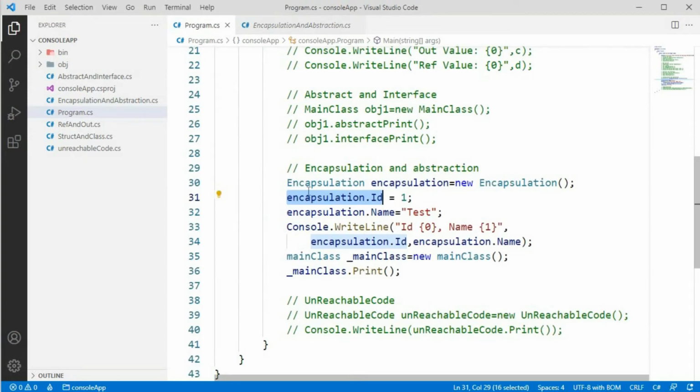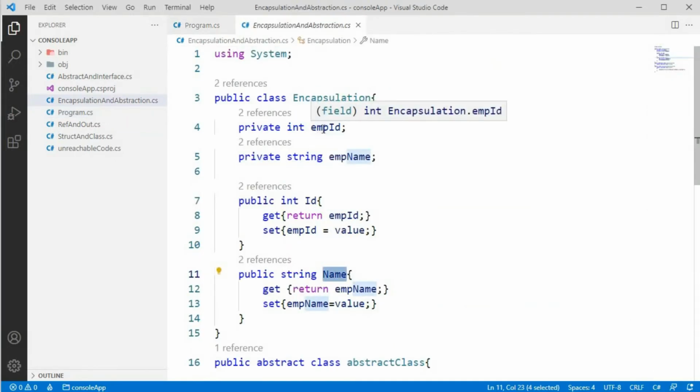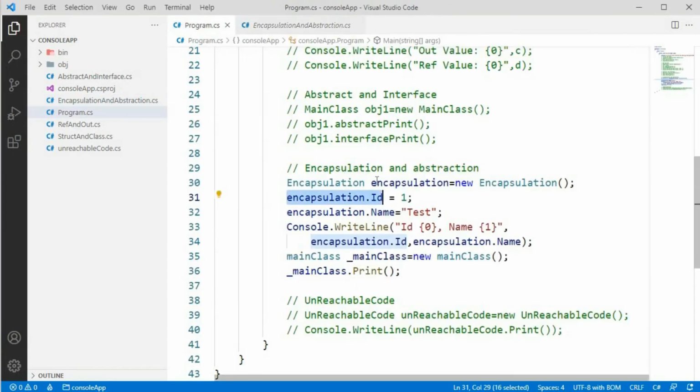So here I have created the encapsulation and main class objects to achieve these two, encapsulation and abstraction. Here you can see that we can only access ID and name. We are unable to access employee ID and employee name because they are private. So this is how encapsulation and abstraction can be achieved.